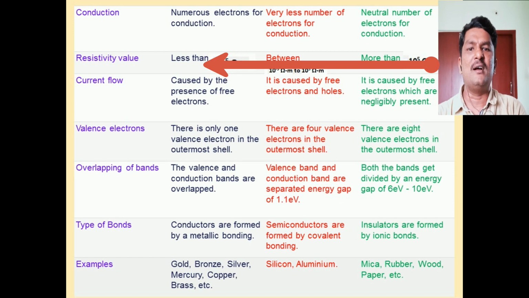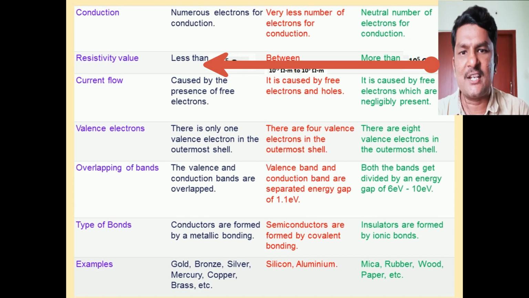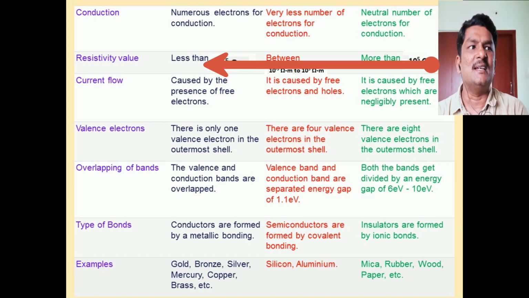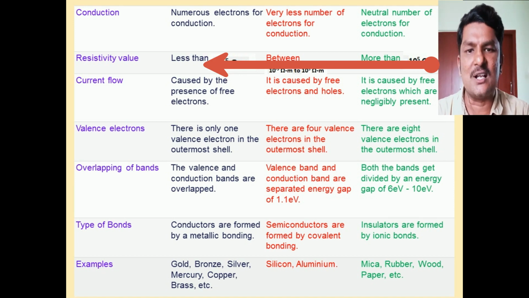Type of bonds: conductors have metallic bonds, semiconductors are formed by covalent bonds, and insulators have ionic bonds.